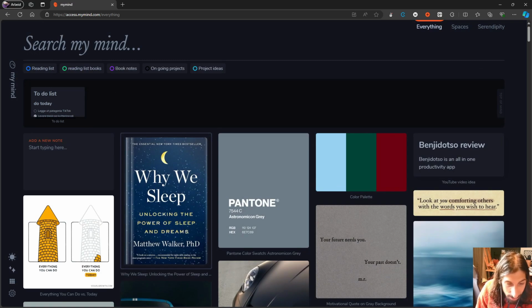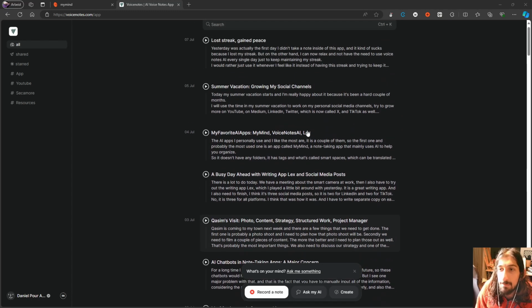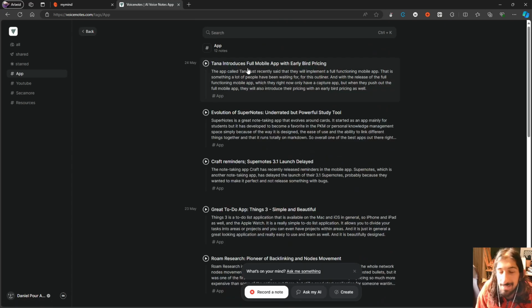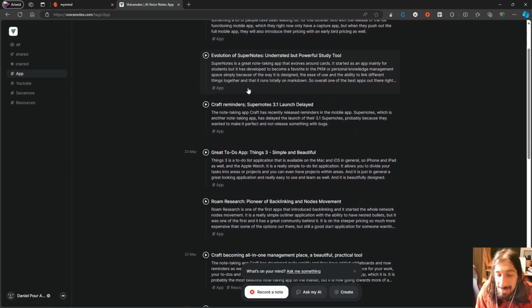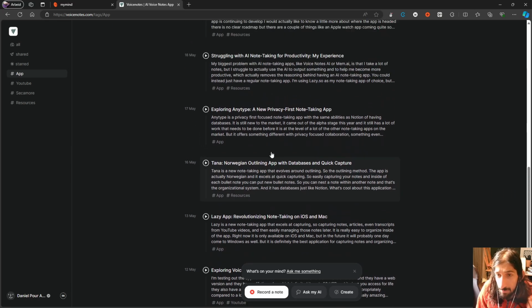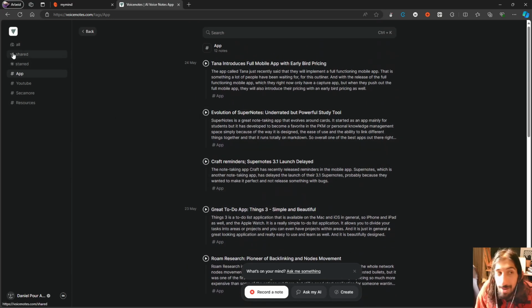Now let's jump into the second application. The second application is actually called voicenotes AI, and I can't show you everything inside of here because I mainly use this as sort of a journaling tool where I talk about things I feel, and I talk about my days. I sometimes talk about note-taking apps whenever I'm thinking about them. I'm planning out a video and I just ramble things into it.